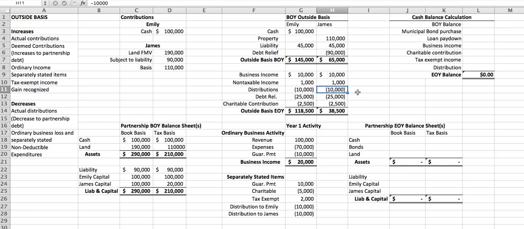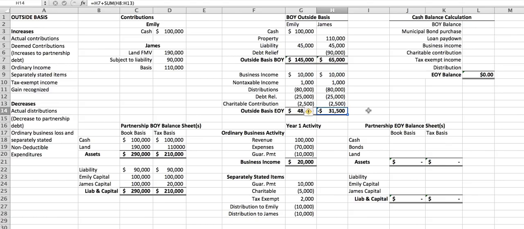What happens though, and we're just going to look at this as a what if situation. What happens if James received a distribution of $80,000? And we'll say that both James and Emily received a distribution of $80,000 this year. Well, you'll note that Emily still has $48,500 of outside basis, so that distribution is not taxable to her. That is, in fact, just a return of part of her original investment of $100,000.